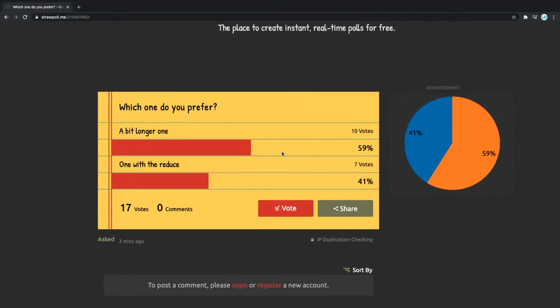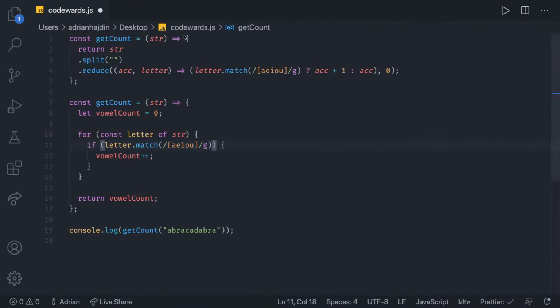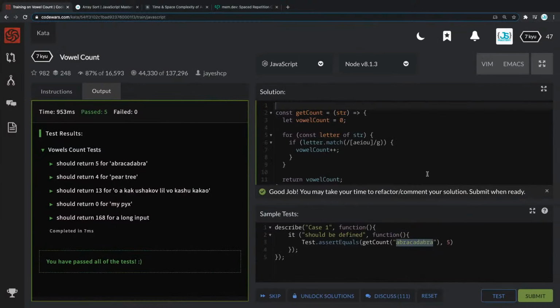With that said, let's go back. I'm gonna close this and let's submit the solution right here. That's great. We're gonna take a look at some other people, how they did it.